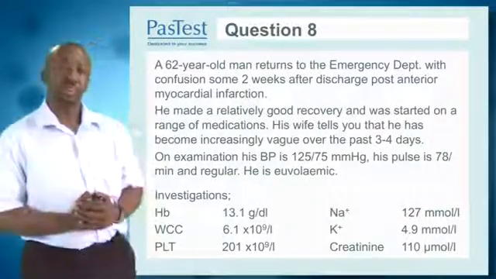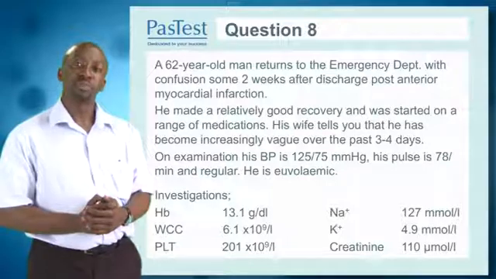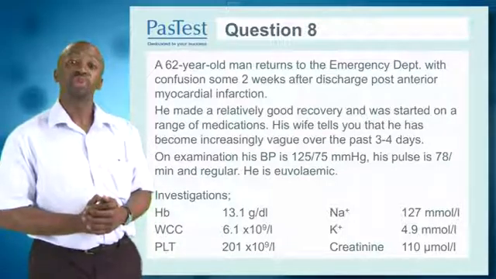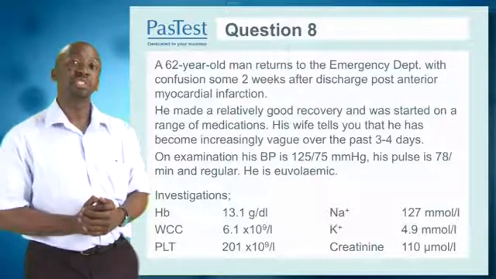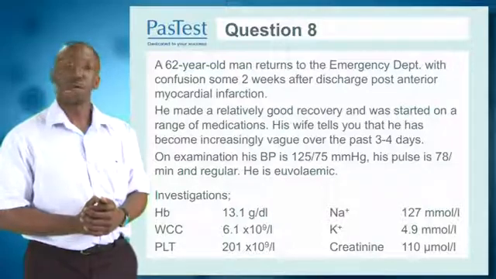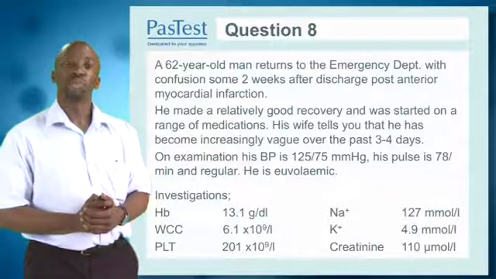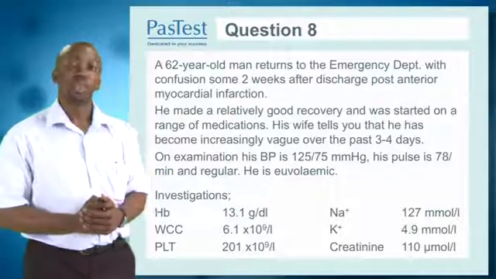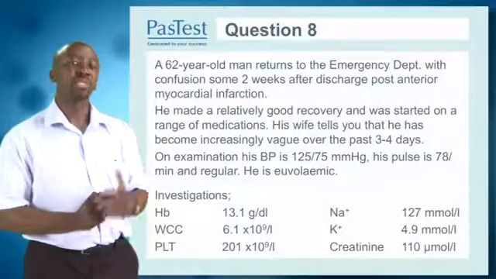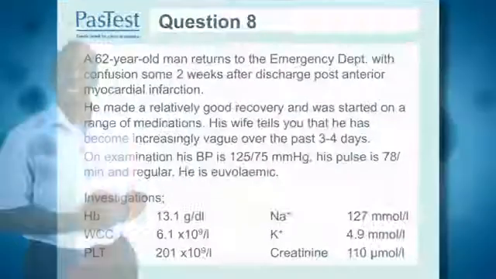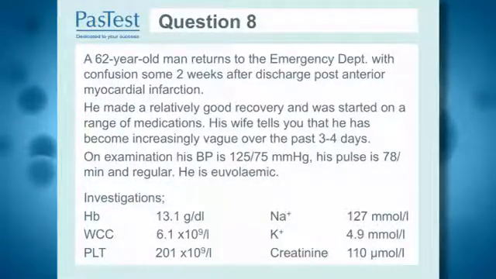Let's consider question number 8. A 62-year-old man returns to the emergency department with confusion some 2 weeks after discharge post-anterior myocardial infarction. He made a relatively good recovery and was started on a range of medication. His wife tells you that he has become increasingly vague over the past 3 to 4 days. On examination, his blood pressure is 125/75, his pulse is 78 and regular.